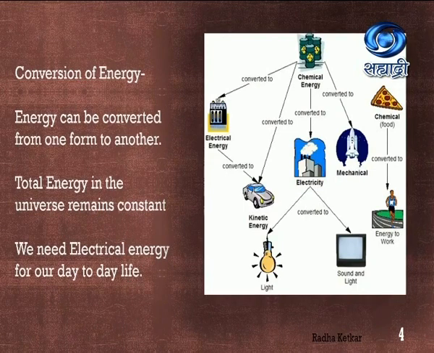Even our body works using this type of energy. We consume food, and using this food, we get chemical energy in our body and convert it into other forms. So we are able to walk, we are able to do our workout. That is because of the energy that we are consuming. So you can see here the conservation of energy: energy can just be converted from one form to another, but the total energy in the universe will always remain constant.